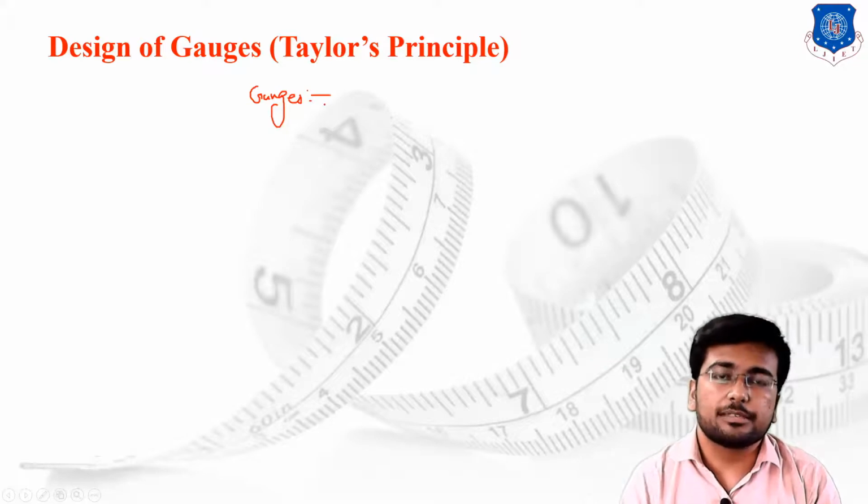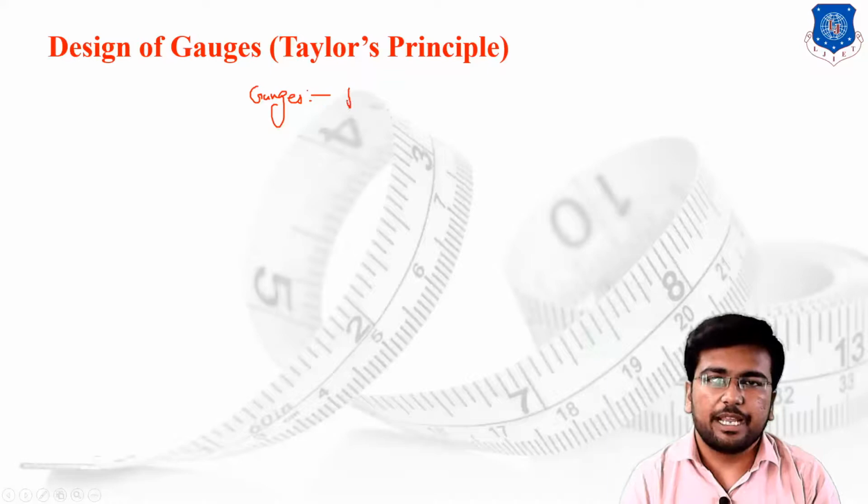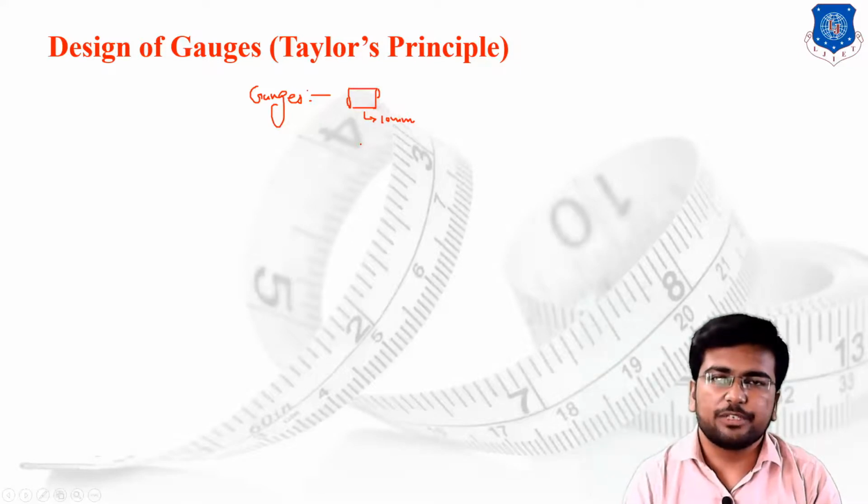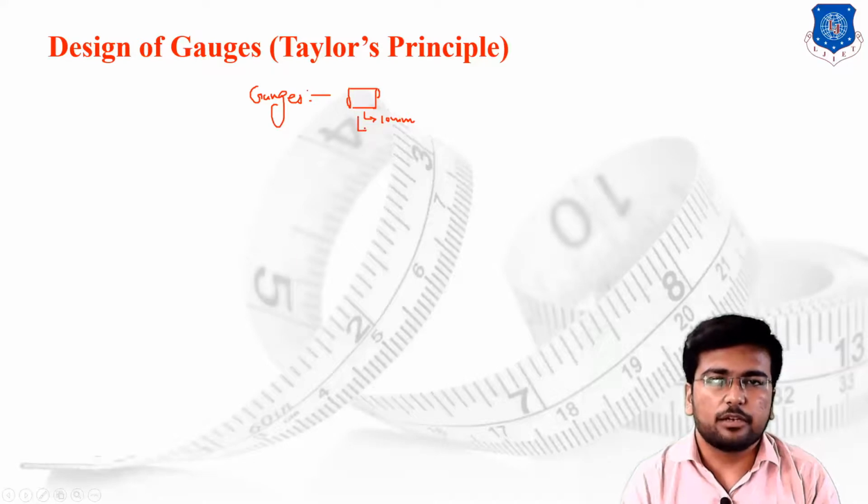What is the basic concept of gauge? Suppose I have to check the dimension of this particular shaft. Suppose the diameter of the shaft is, let's say, 10 mm. Here we are discussing a very precise instrument, so I can say that I have designed a shaft having exactly 10 mm dimensions. Now the basic requirement of my industry is whether I have to accept this particular shaft or reject it. Suppose the shaft is as per the defined size, I will accept. If it is not fulfilling the design, I will reject the shaft.